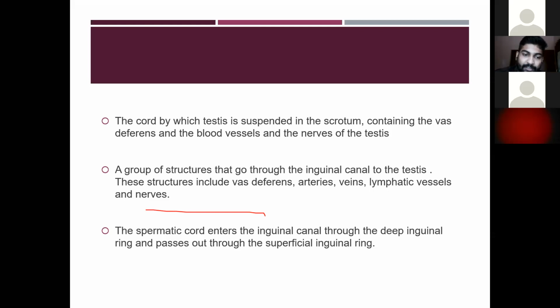Then the spermatic cord enters the inguinal canal through the deep inguinal ring and passes out through the superficial inguinal ring. Okay, so it enters the inguinal canal through the deep inguinal ring and passes out of the inguinal canal through the superficial inguinal ring.